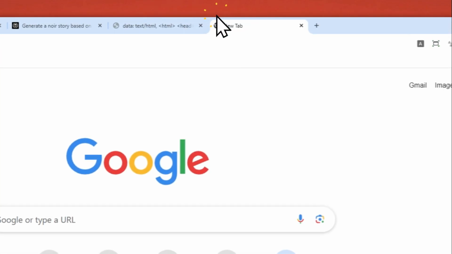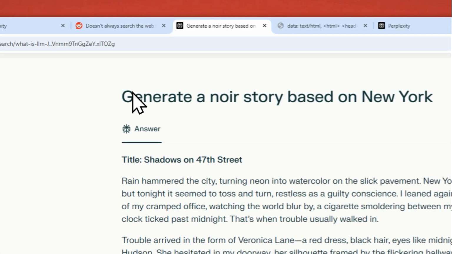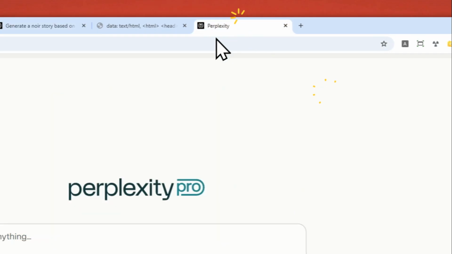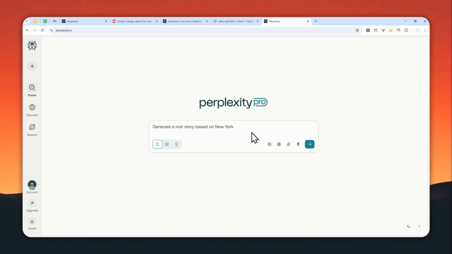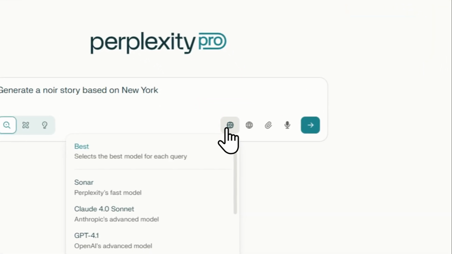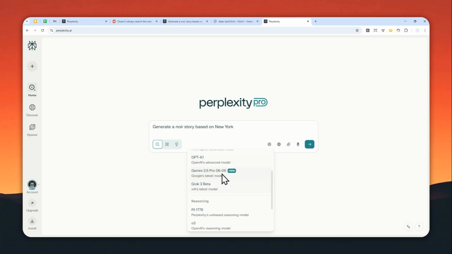So let's open a new Perplexity thread. And here, I'm going to be using the same prompt again, generate a noir story, and I'm going to copy this and paste that into this text area. Now, I do recommend to click this model icon and do not use the best. If you select the best model, it is actually just a way for Perplexity to not read content from the internet, because it will think that your query doesn't need the latest information and therefore it doesn't have to be reading content from the internet. So I do recommend to choose any other model.